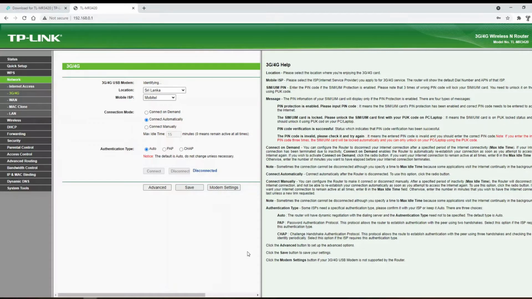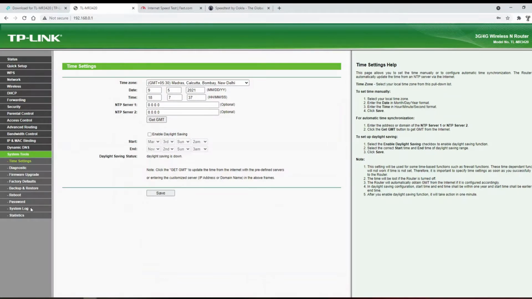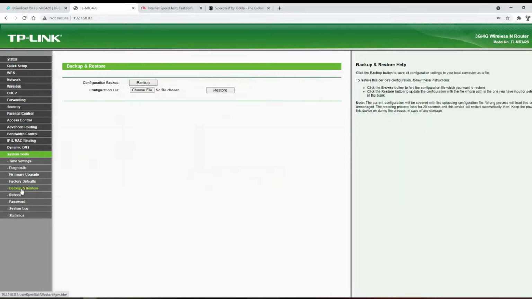So I'm planning to take a configuration backup of this router before making any changes. In the router, I'm going to the backup and restore tab. Now I click on the backup button. The configuration backup file will download from the router to your desktop.